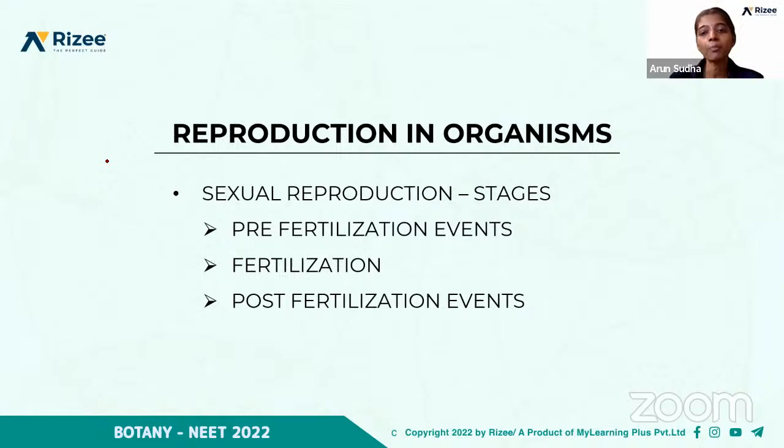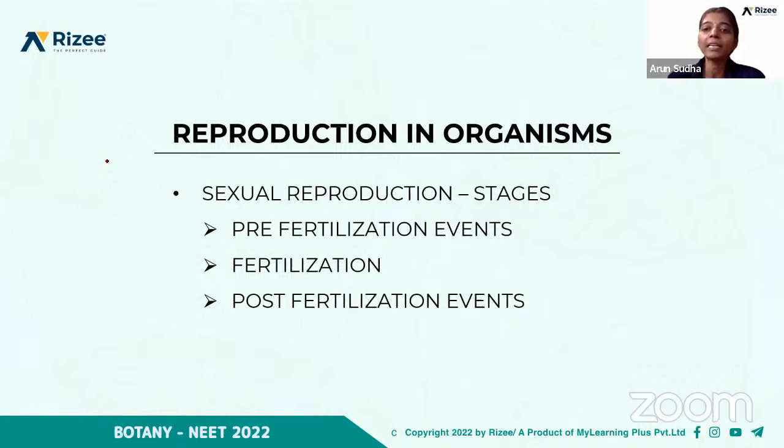Before that are the pre-fertilization events. So what are the pre-fertilization events? First, the gametes have to be formed and then the gametes have to be transferred. Gametogenesis is the formation of gametes, and then those gametes have to be transferred. So these are all the pre-fertilization events. The next stage is the fusion of male and female gametes. Then the post-fertilization events. That is, after the fusion, there occurs the formation of zygote, which leads to the formation of embryo. So those are all post-fertilization events.